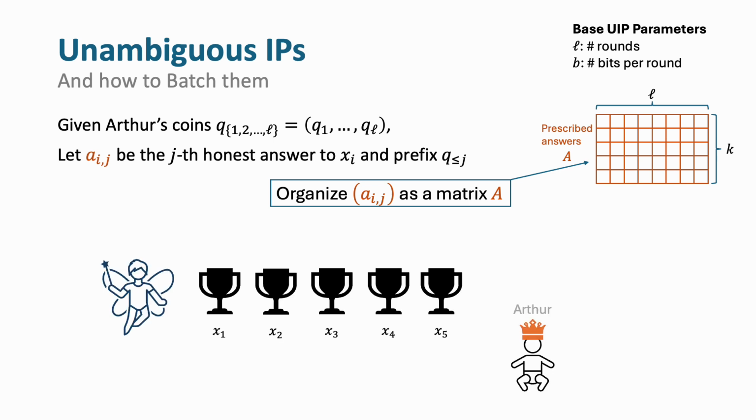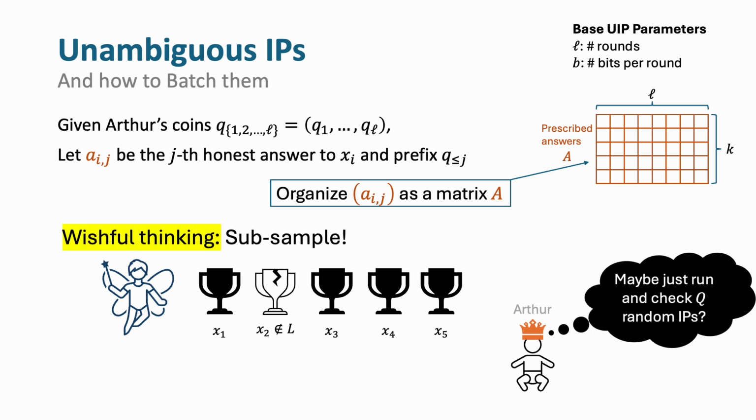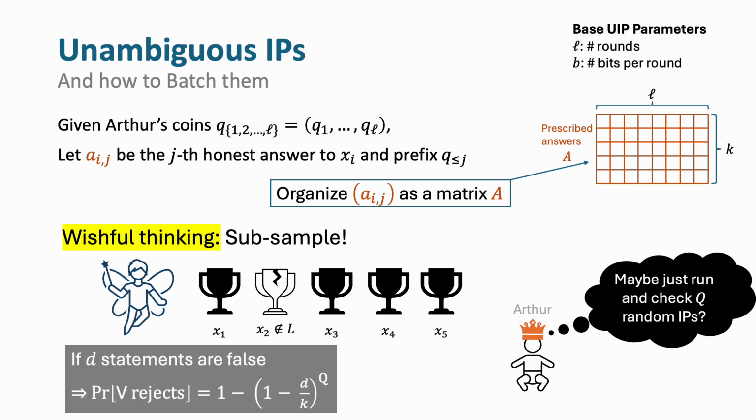A simple idea to try to catch a cheating prover is to just do subsampling. And if you pick q out of the k IPs and then run them explicitly, the probability that you catch a cheating statement when there are d cheating statements is this expression.